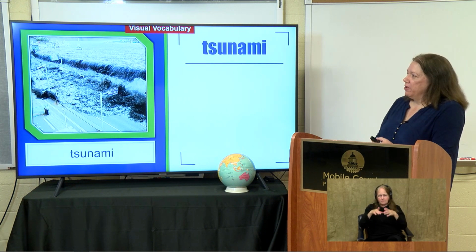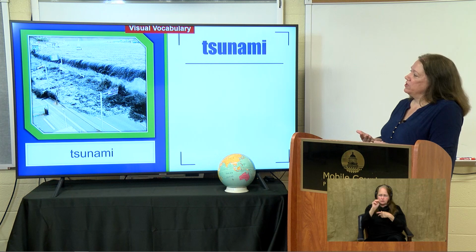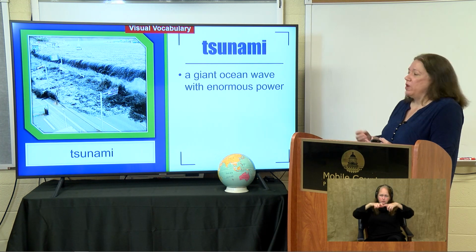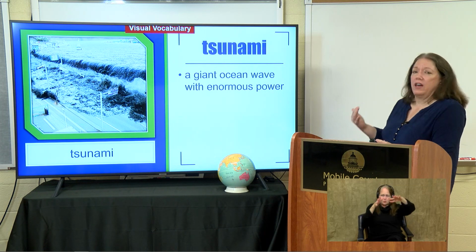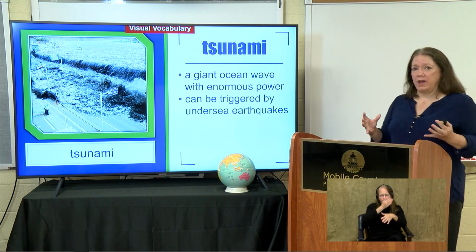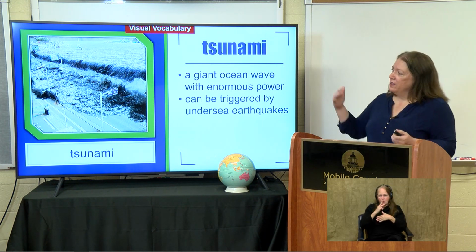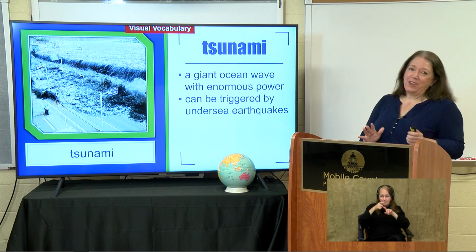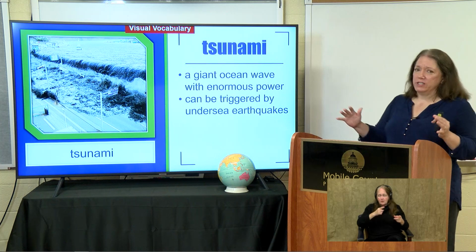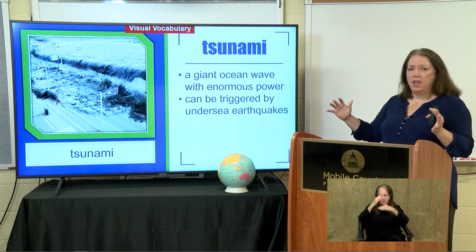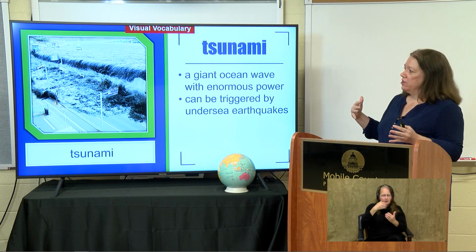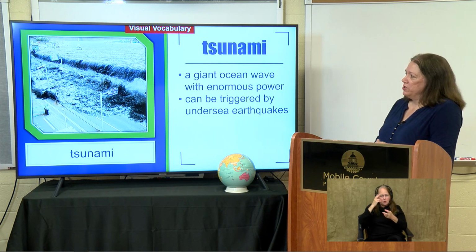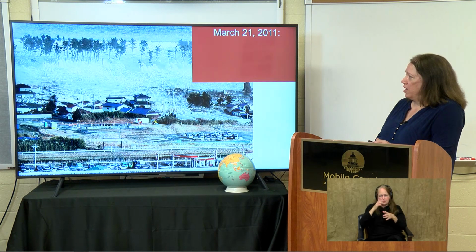Another visual vocabulary word, tsunami. Okay, so tsunami, the T is obviously silent. This is a giant ocean wave that has a lot of tremendous power, and it's triggered by an underwater earthquake. And a lot of my students will ask me, well, can't you just swim away from a tsunami? No, it's going to be so powerful that it's going to knock down buildings. It's going to have so much debris and cars and structures that it would really be hard to survive that if you are caught in a tsunami.